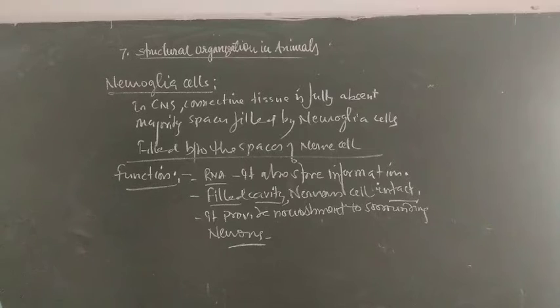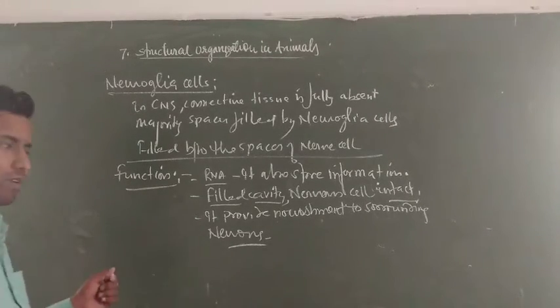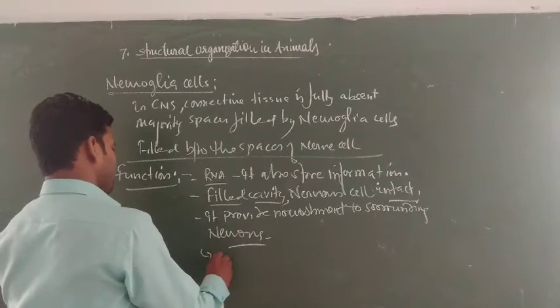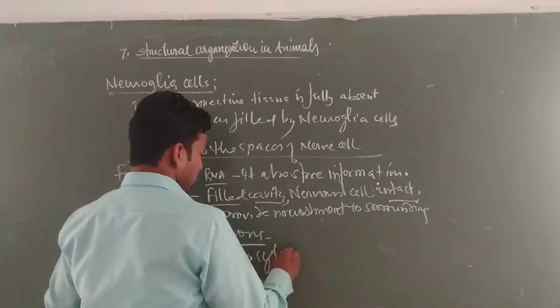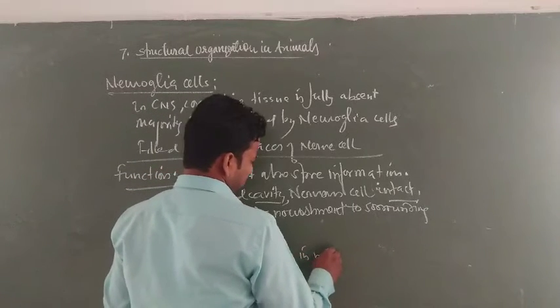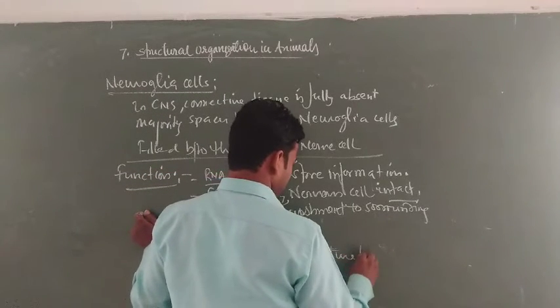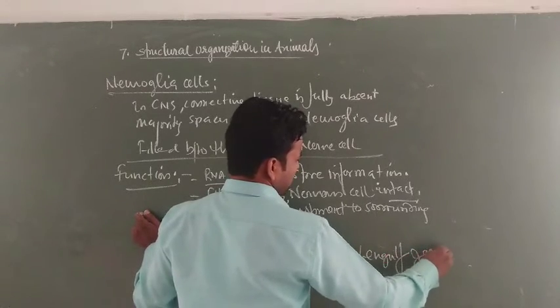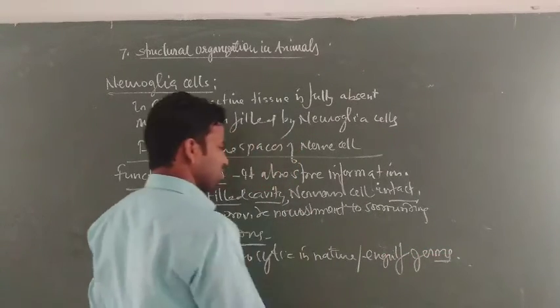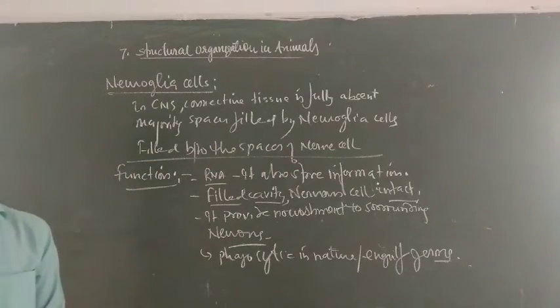Some specialized neuroglia cells are phagocytic in nature, and they engulf germs.